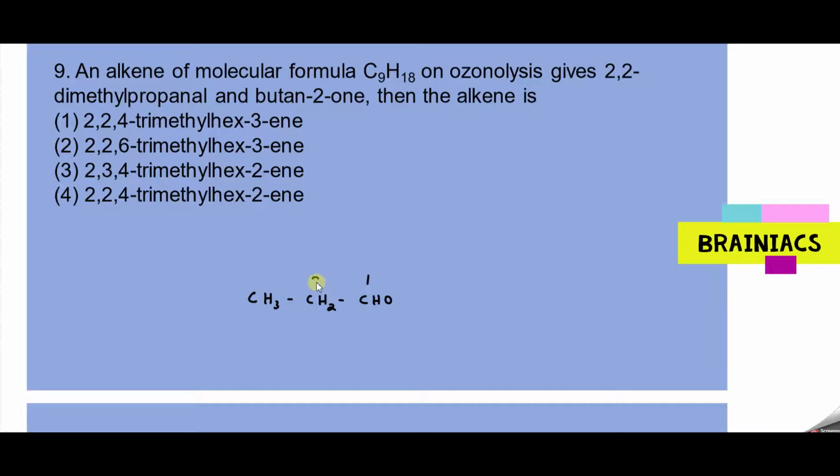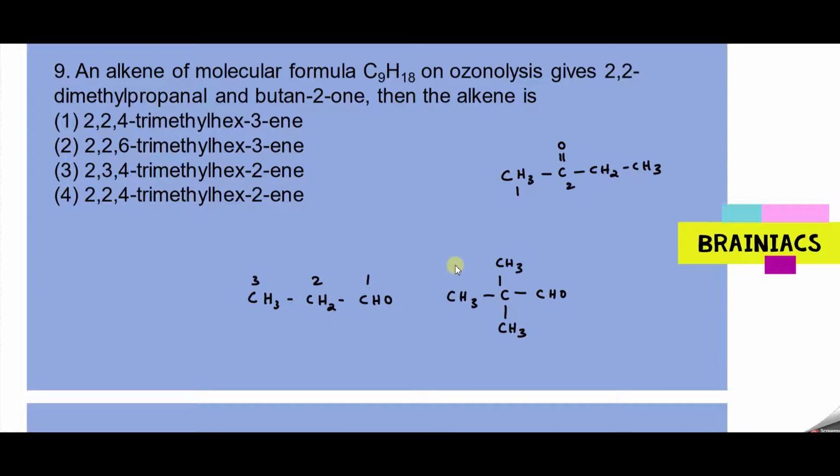This is propanal. Okay. Then they are telling about 2,2-dimethyl. So on numbering, I could understand this is my second position. So 2,2 means there will be CH3 at the second position, you will have 2 methyl groups connected like this. Then you have CHO like this. So this is 2,2-dimethyl propanal. And the next product is butan-2-one. So butan-2-one means CH3, C double bond O, okay, CH2, CH3. This is butan-2-one. 1, 2.